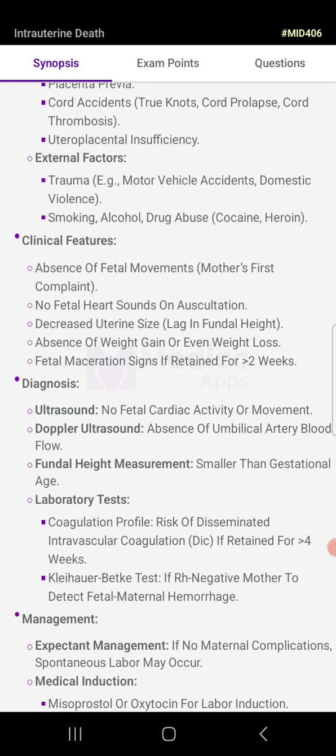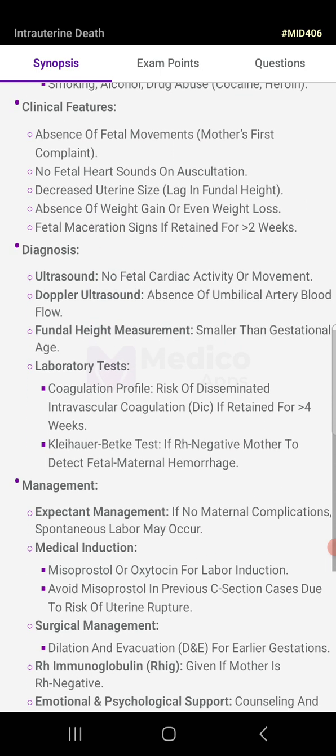Clinical features include absence of fetal movements, which is the mother's first complaint, no fetal heart sounds on auscultation, decreased uterine size, lag in the fundal height, absence of weight gain or even weight loss, and fetal maceration signs if retained for greater than 2 weeks.